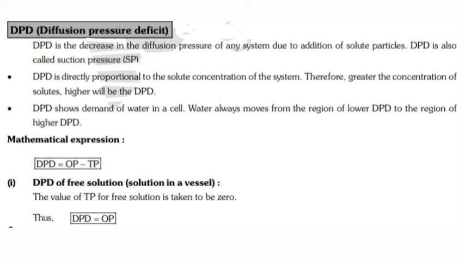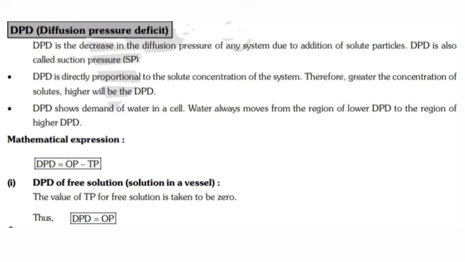DPD is directly proportional to the solute concentration of the system. Therefore, the greater the concentration of solutes, the higher will be the DPD. DPD shows the demand of water in a cell. Water always moves from the region of lower DPD to the region of higher DPD.